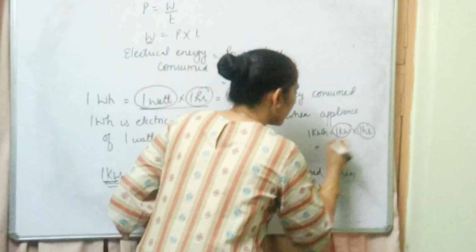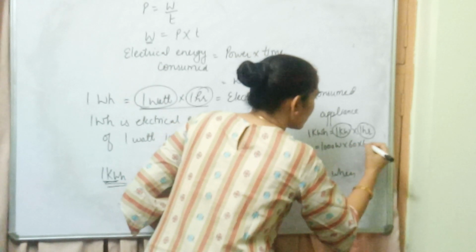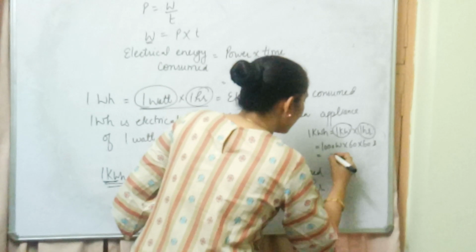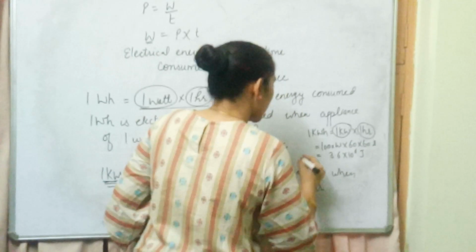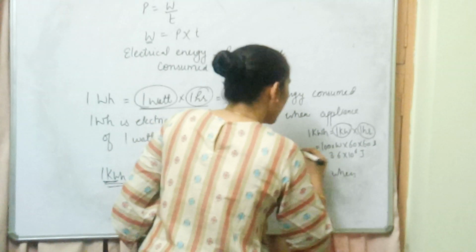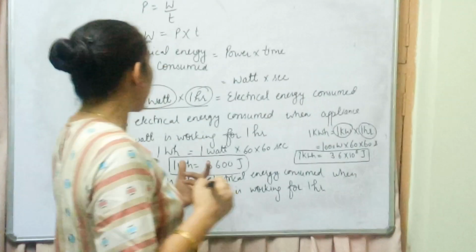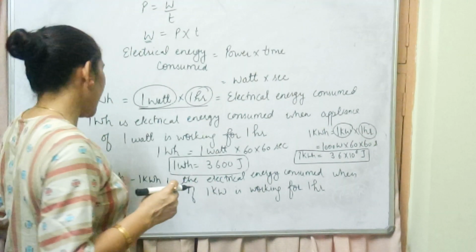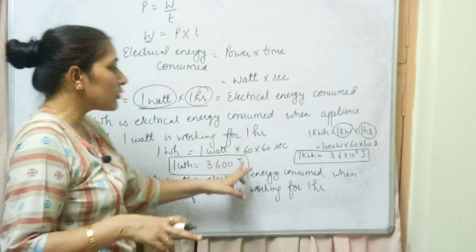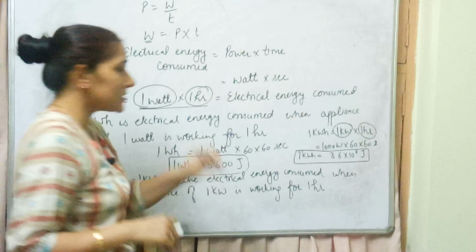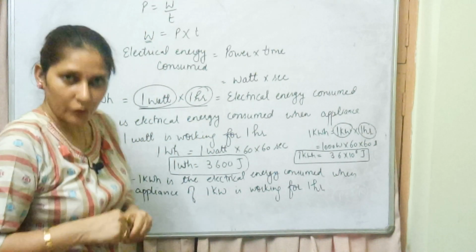Similar way you can convert it into its SI unit. How can you convert? 1 kilowatt is equal to 1000 watt into 1 hour, 60 into 60 seconds. So that will be 3.6 into 10 raised to the power 6 joules, means 1 kilowatt hour is equal to 3.6 into 10 raised to the power 6 joules. Beta, these two definitions, 1 watt hour and 1 kilowatt hour, along with how these can be converted or related to their SI unit, both these expressions, these are very small but very important from your paper point of view.